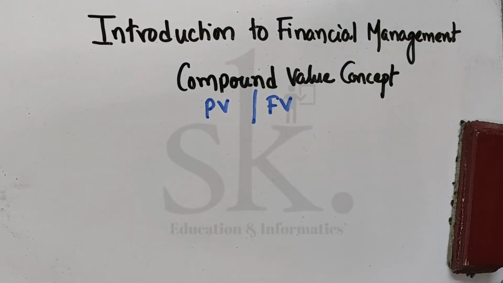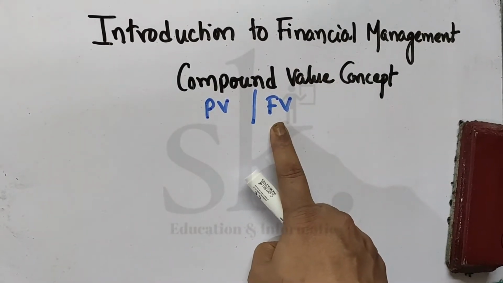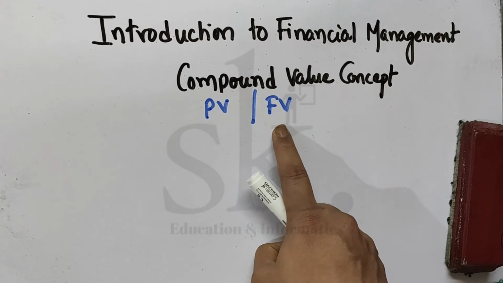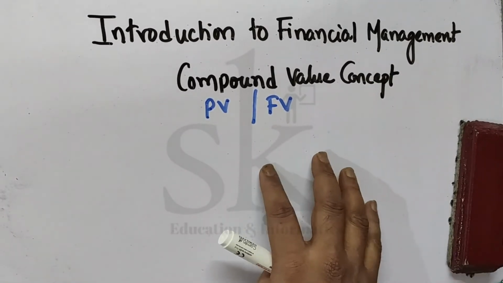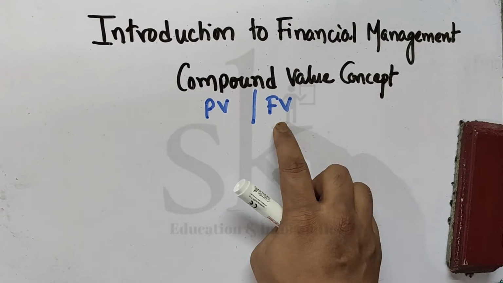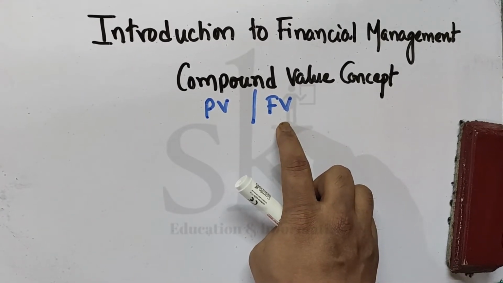It says the future value means the amount of money an investment will grow to over some period of time at some given interest, like the interest was 10%. In other words, a future value is basically the cash value of an investment at some time in the future.